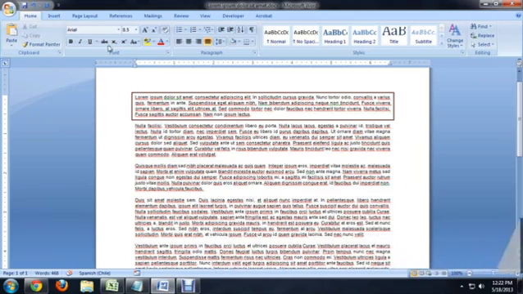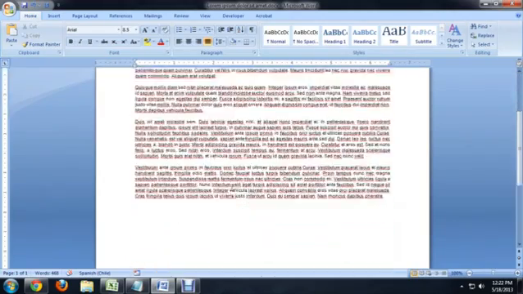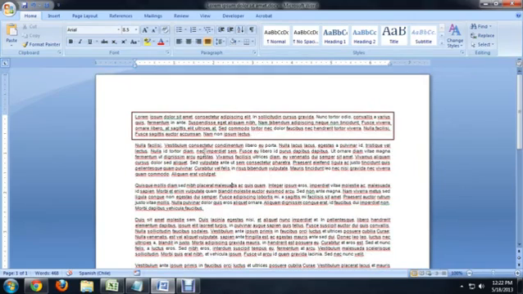I'm going to show you how to make a title page pretty quickly inside of Microsoft Word. So here we are in Word, and I've got this sort of random text I've generated, and this will be like the content of my paper or whatever I'm writing.